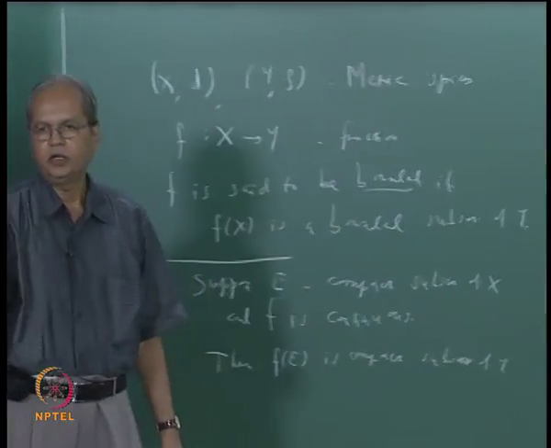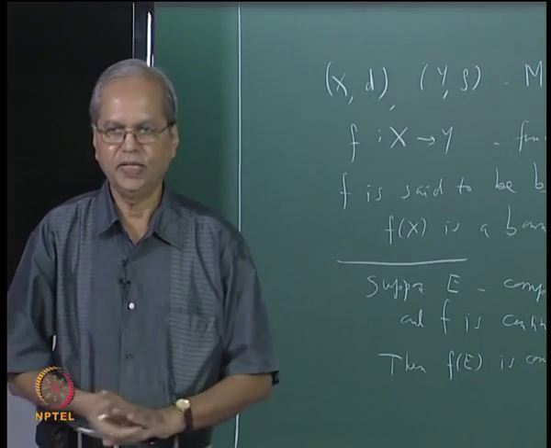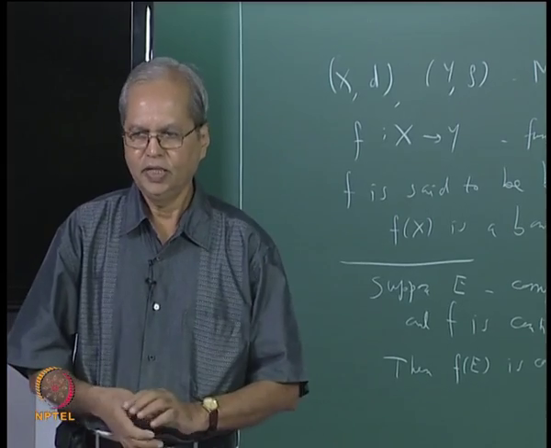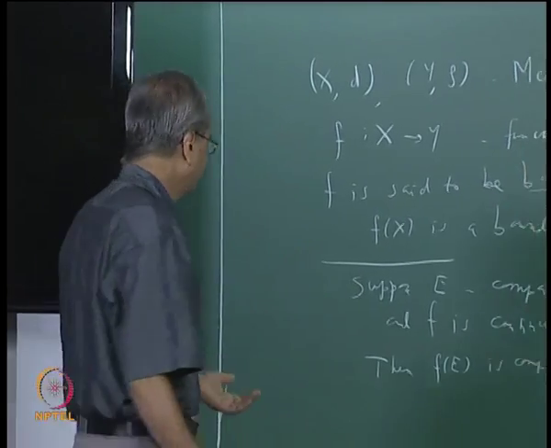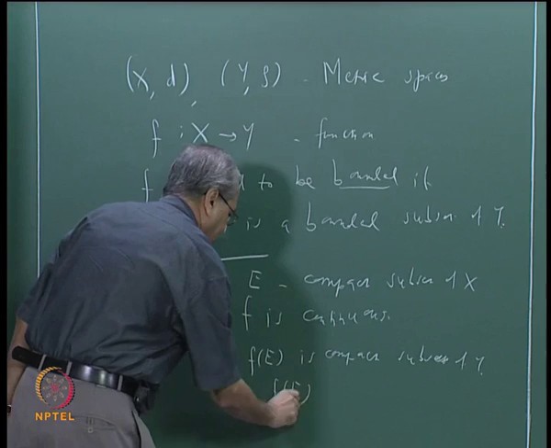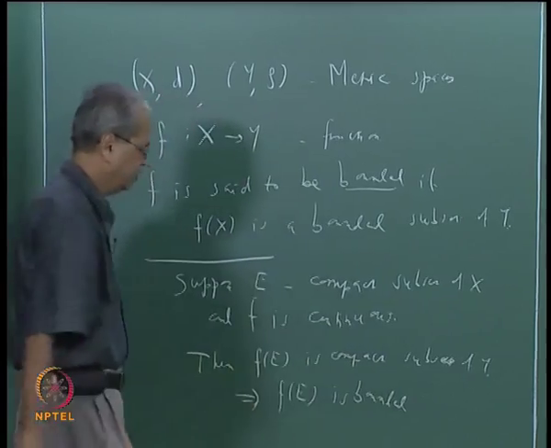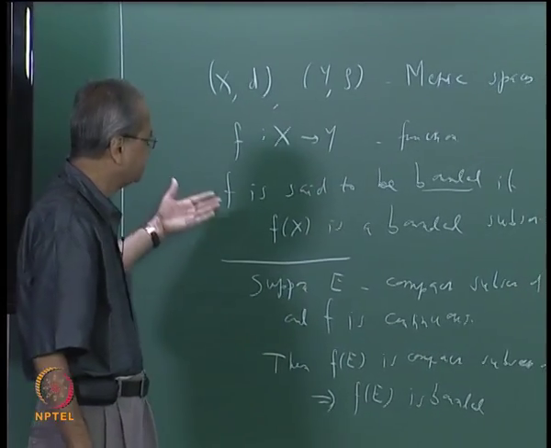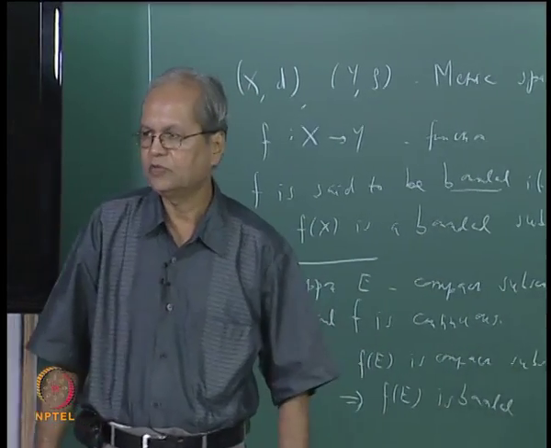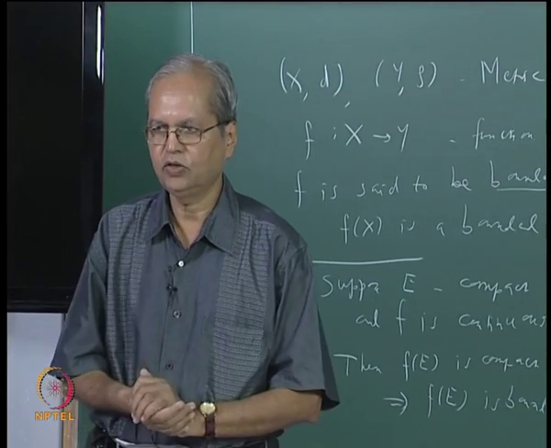And we have already seen that every compact set is closed and also bounded. In fact, we can say something more: it is what is called totally bounded. But let us not bother about that right now. It is at least bounded. So in particular, this implies that f(E) is bounded, and that is the same as saying that f is bounded. So what we have observed is that every continuous function defined on a compact set is bounded.